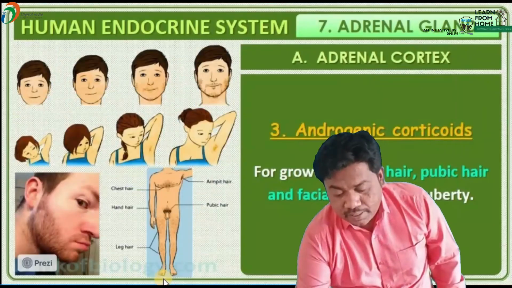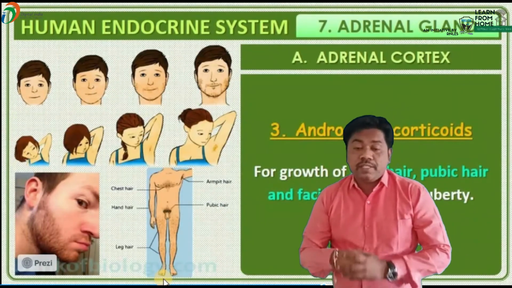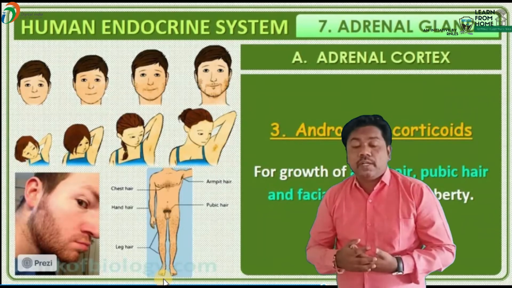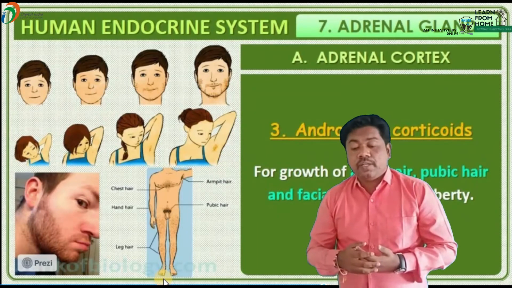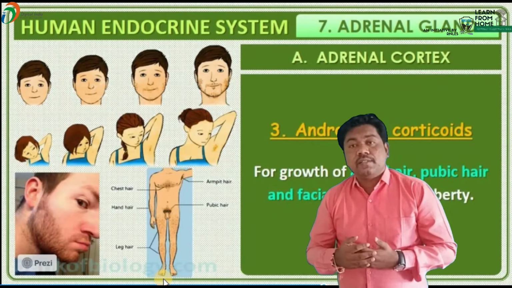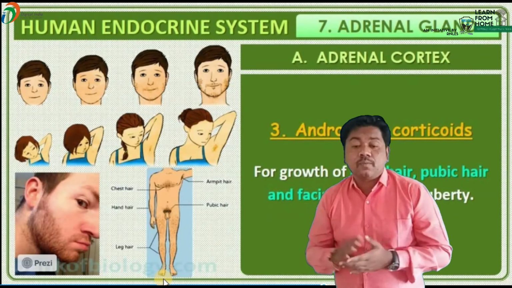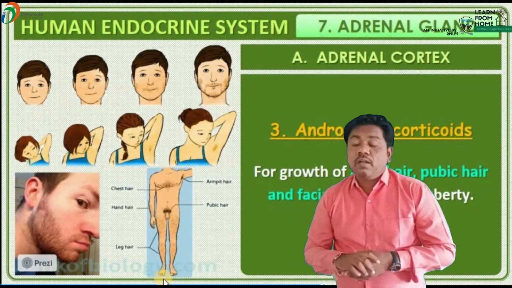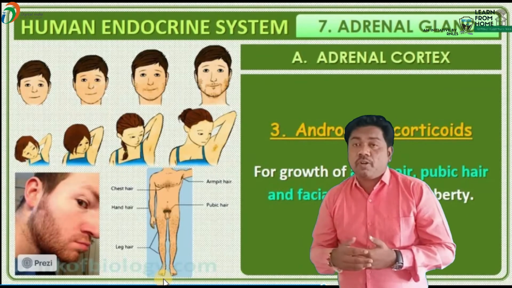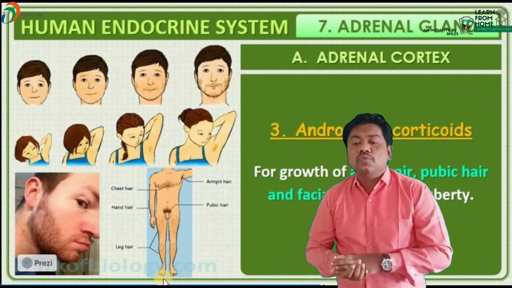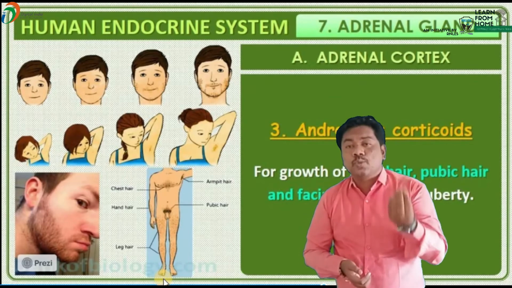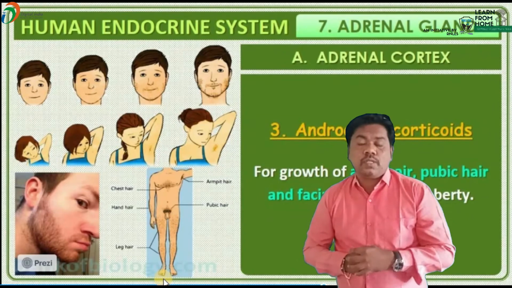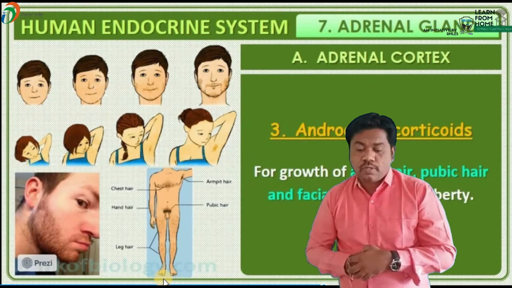After that, the next one is the zona reticulata. What is that, beta? The zona reticulata is a specialized region, the innermost region. It is responsible for the production of sex hormones. Which are known as the sex hormones? Testosterone and estrogen. That is known as the sex hormones, right?